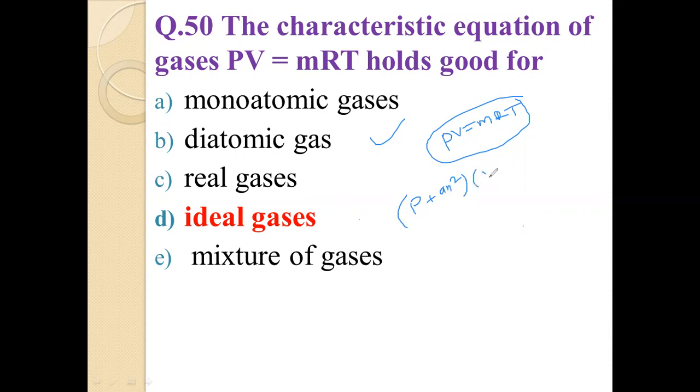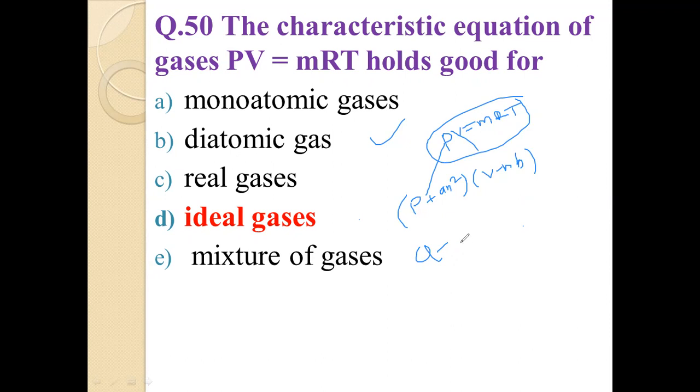So P changes from P to P plus a n squared over V squared, and V changes to V minus n b. This is for real gas, where a is the constant for attraction between molecules in the gas.